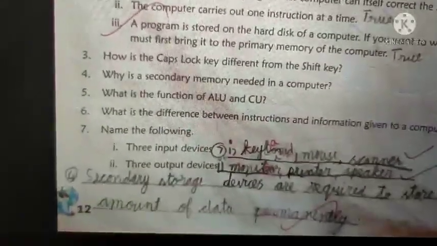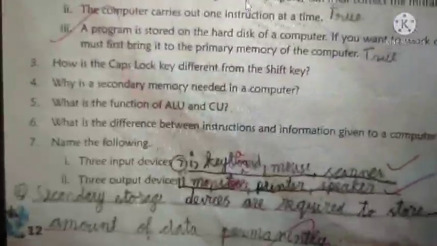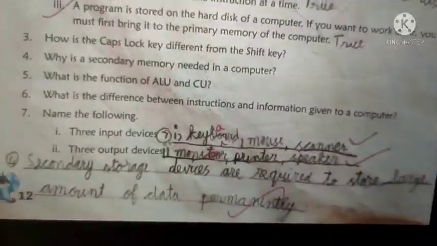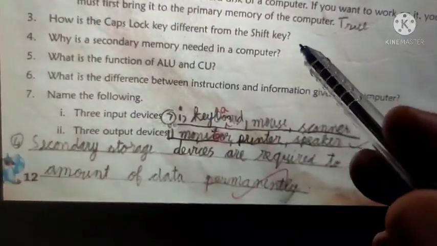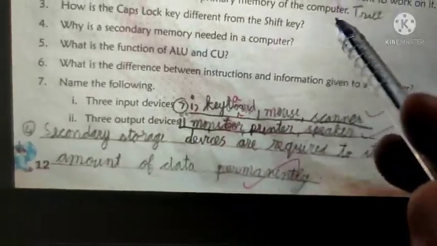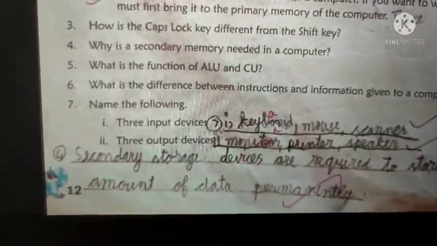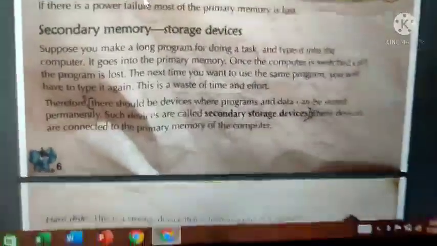Why is a secondary memory needed in a computer? For this fourth question, the answer is on page number 6. Near the question itself, you write page number 6. Fourth question. Now we will see the answer on page number 6. Everyone open page number 6.